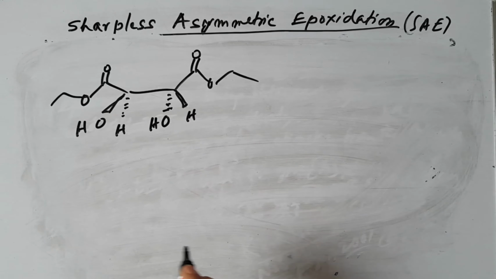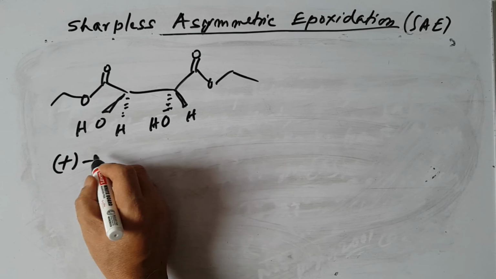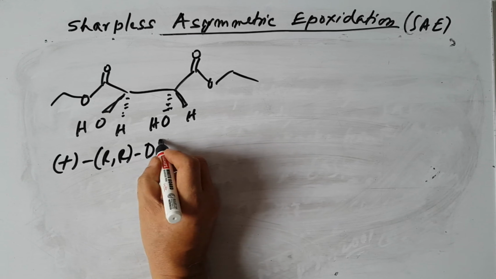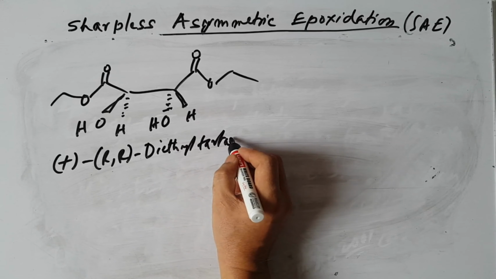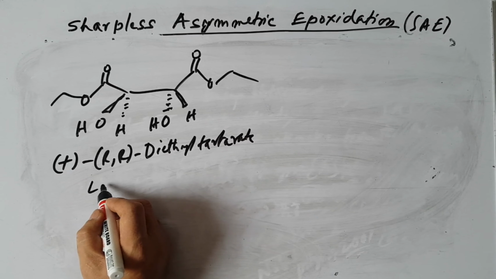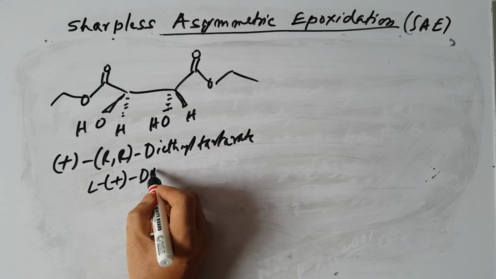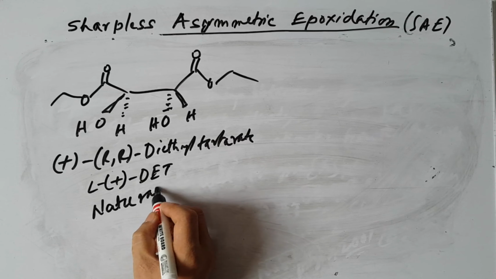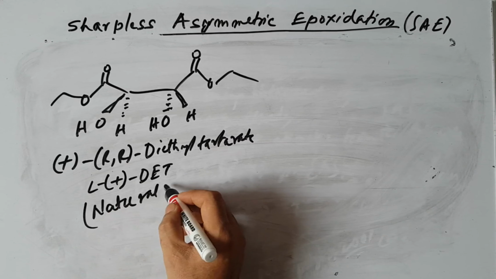This is said to be positive diethyl tartrate, or (R,R) diethyl tartrate. It is a natural product, L-positive DET, obtained from natural tartaric acid.